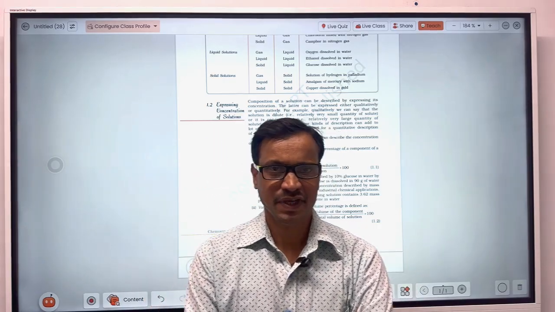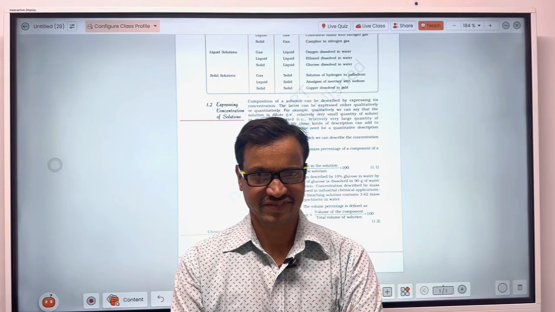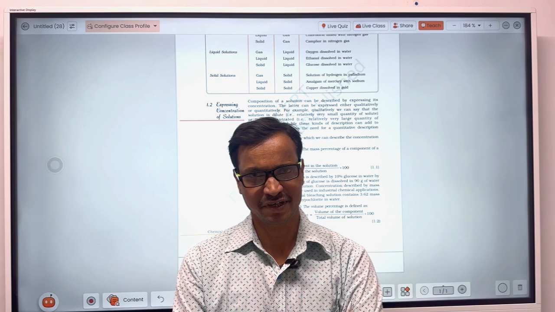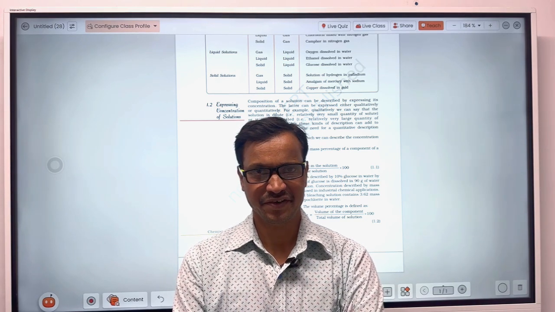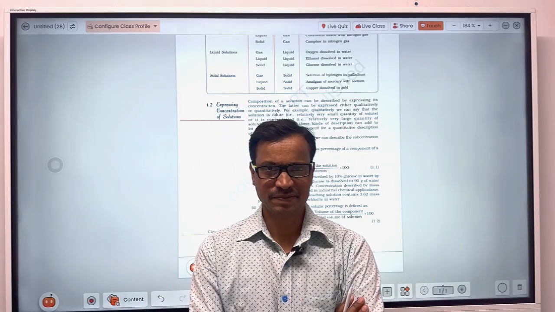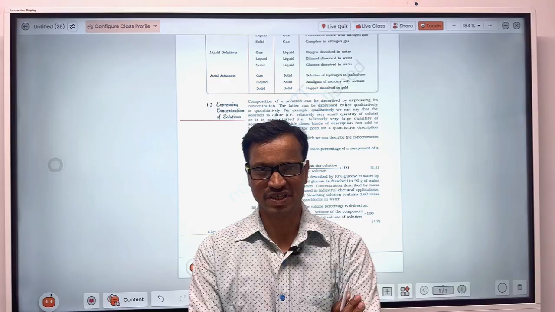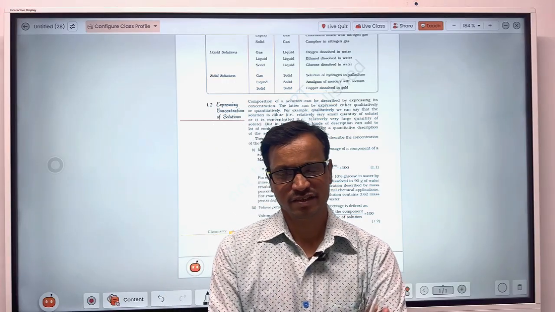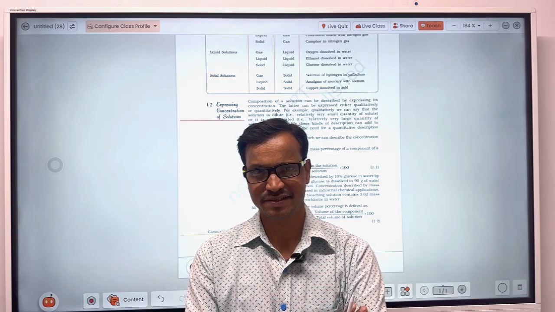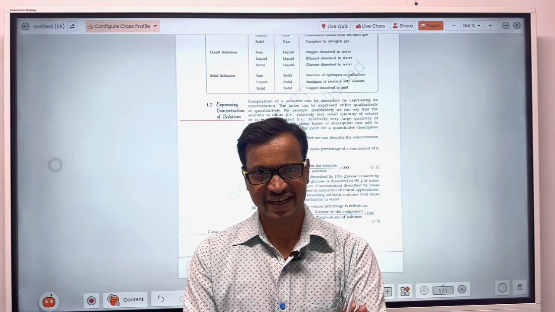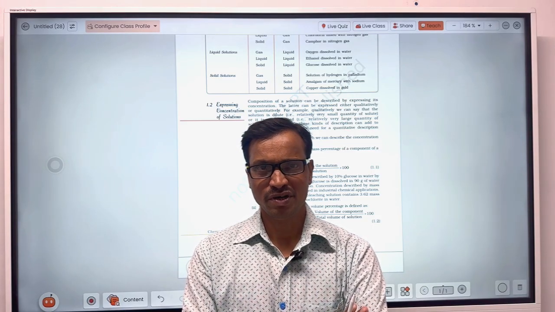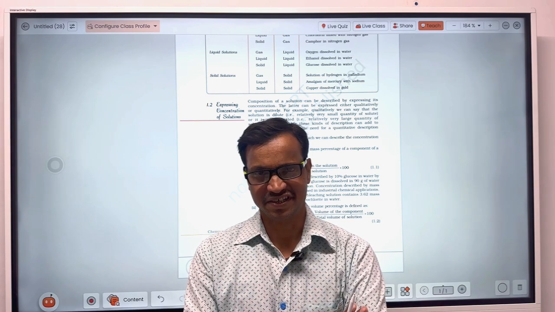As for example, when you purchase bananas, the cost of bananas may be in terms of number or maybe in terms of weight. When you ask a shopkeeper what is the cost of this banana, often they tell 60 or 70 rupees per dozen, meaning the cost of banana is rupees 60 or 70 for 12 bananas.